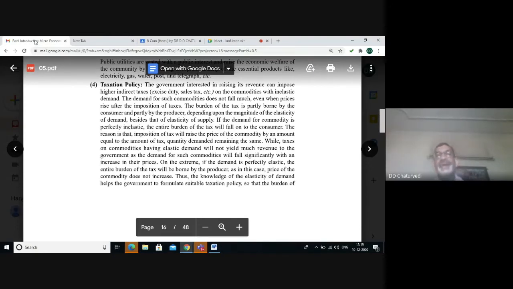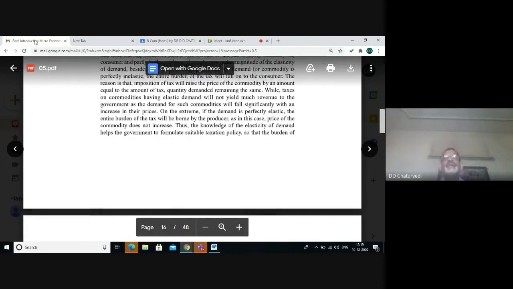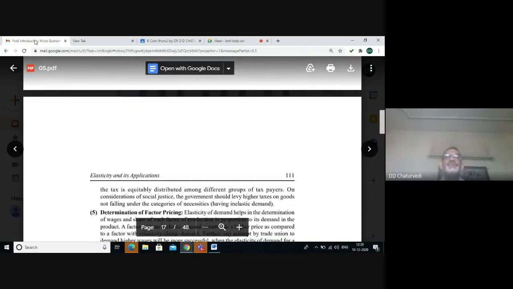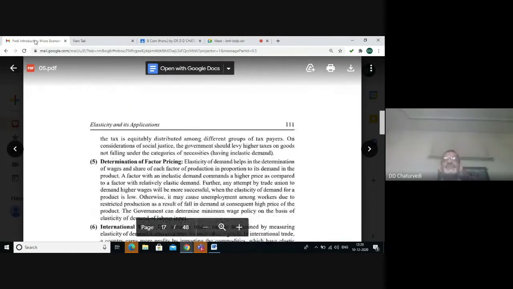When demand is perfectly elastic, the entire tax burden will be borne by the producer, as in this case the price of the commodity doesn't rise. So the knowledge of the elasticity of demand helps the government to formulate suitable taxation policies.